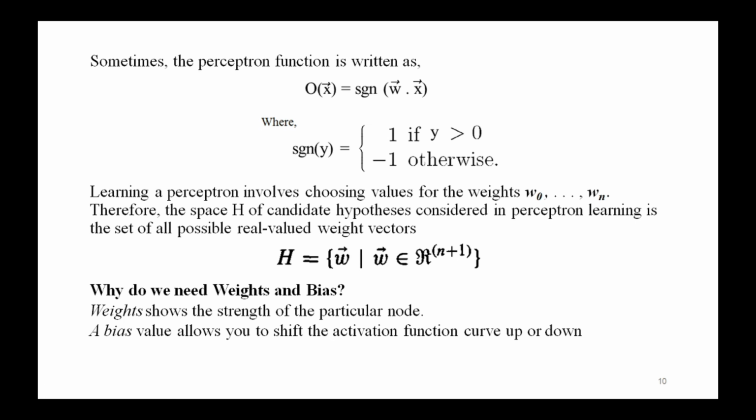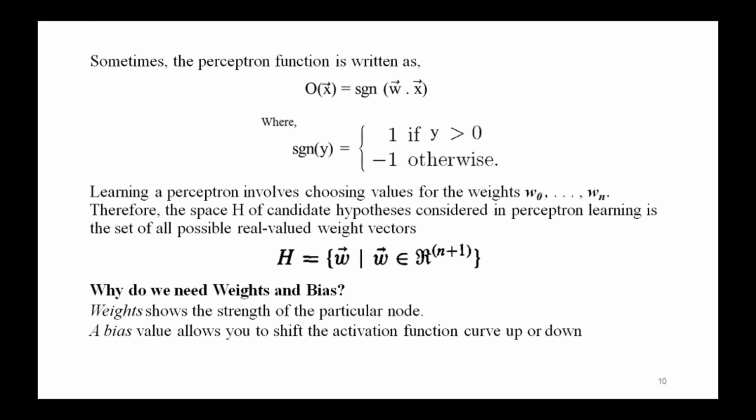We will sometimes write the perceptron function like this: O of x vector is equal to sgn of w vector dot x vector. Here sgn of y is equal to 1 if y is greater than 0, otherwise it is -1, right?